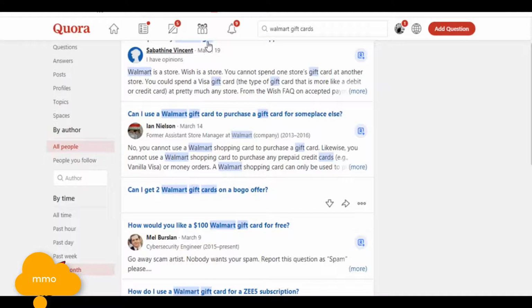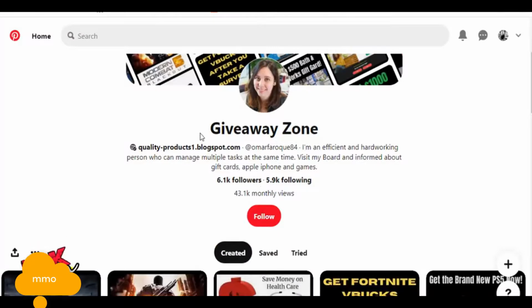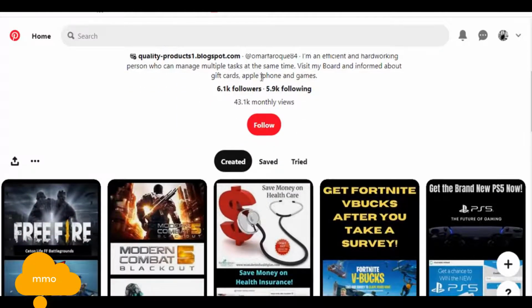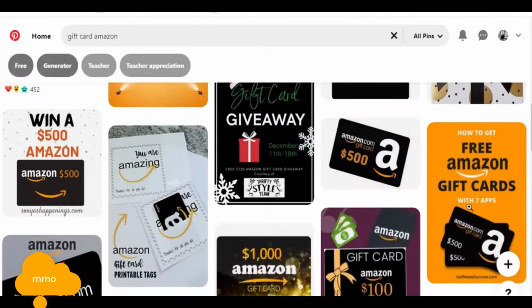Now next, what we can do more on Pinterest. Just create an account on Pinterest like this one. You can see that it's an account, and here you have to type your website link, I mean the Blogspot link you created, and you have to follow and unfollow the users who are interested in this type of thing, like free gift cards or free Amazon.